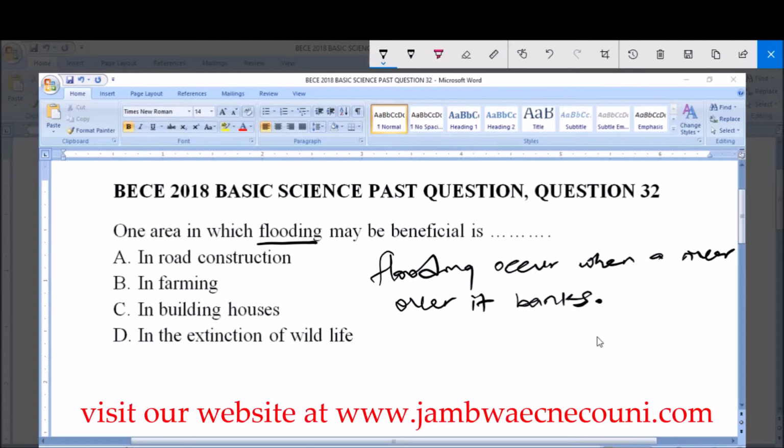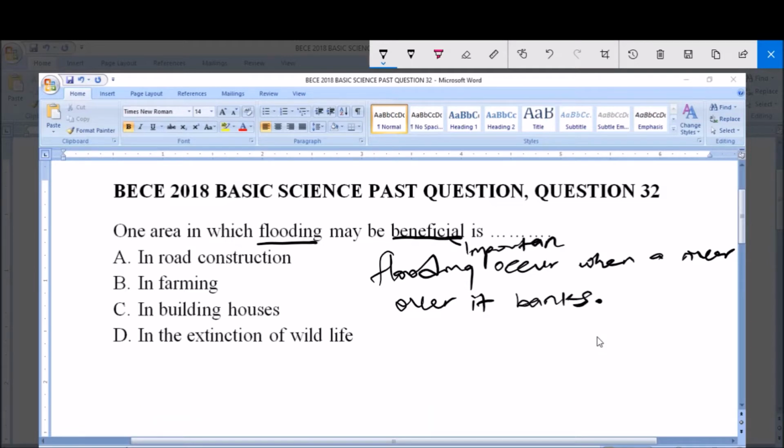Now this word beneficial means what? Importance. It simply means importance. So we have to look for one of the ways in which flooding is important.